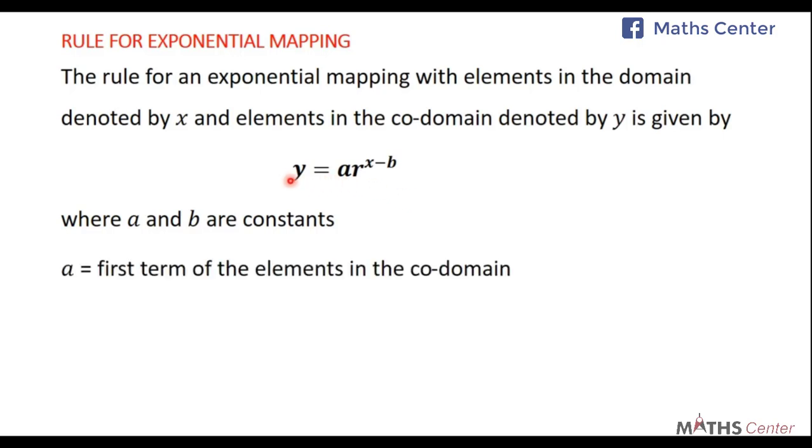Now how do we find this? We know that y and x are the variables. So what we have to find are a, r, and b. How are we going to find that?